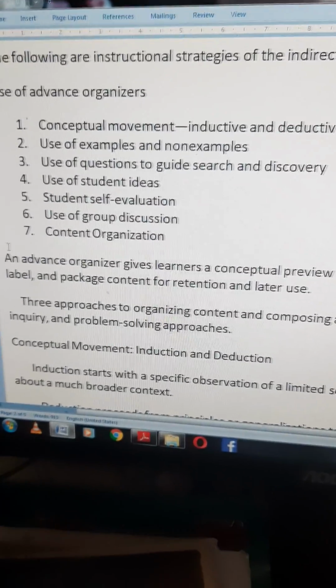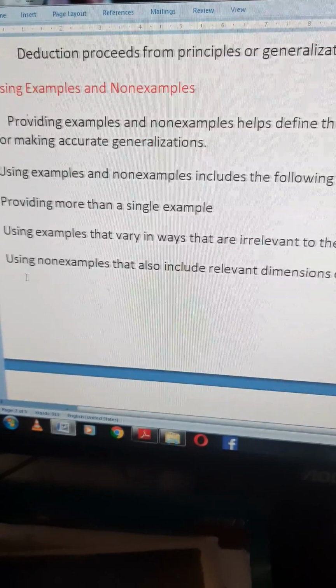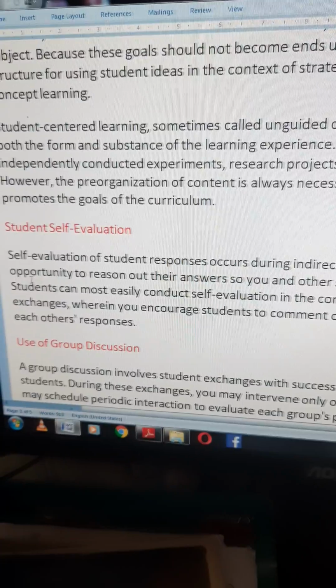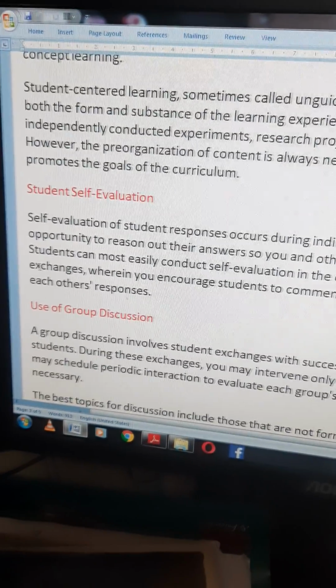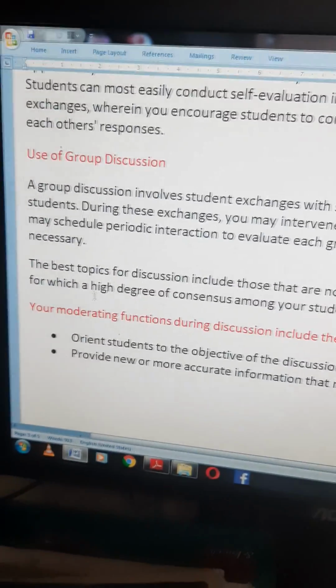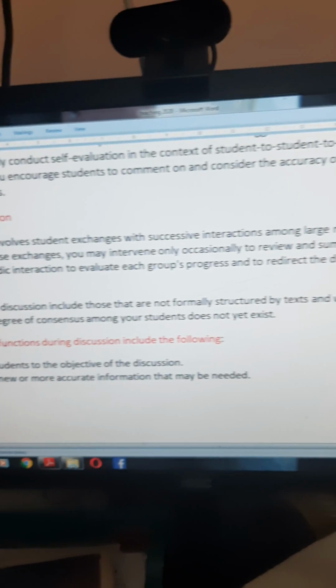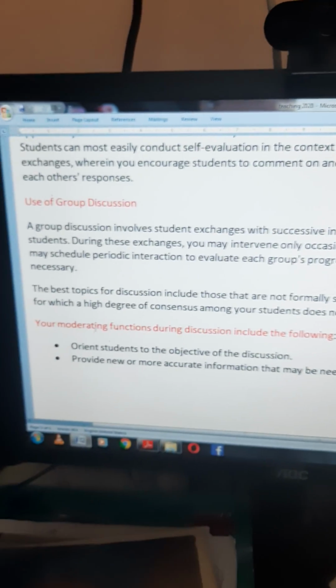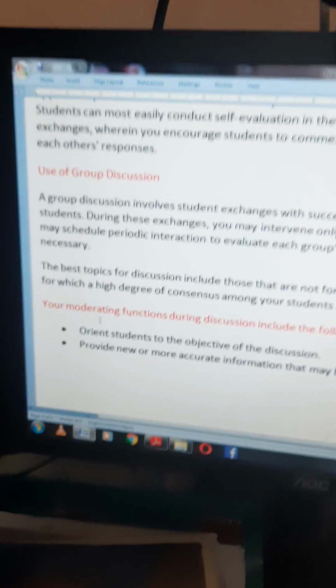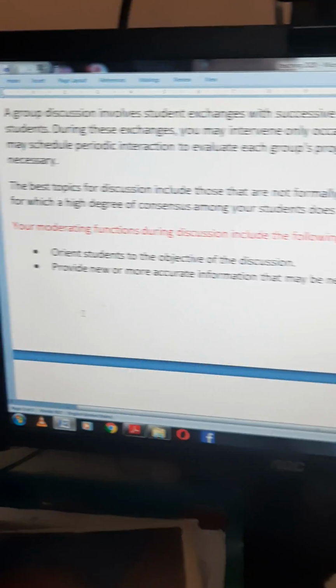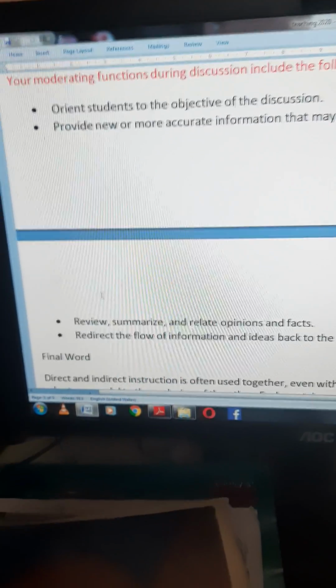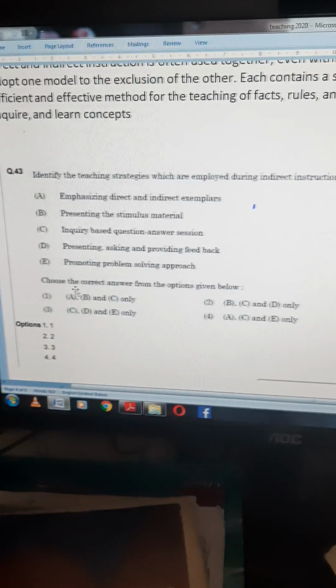Now we will go to the question, then I think we will be able to solve it. Here I gave an explanation for every approach in indirect instruction. If you want, you can read. I will show you the question now.